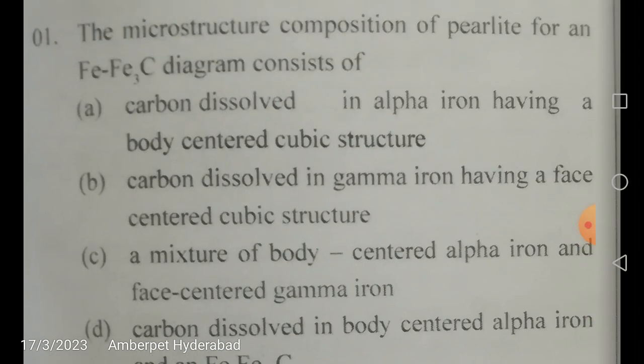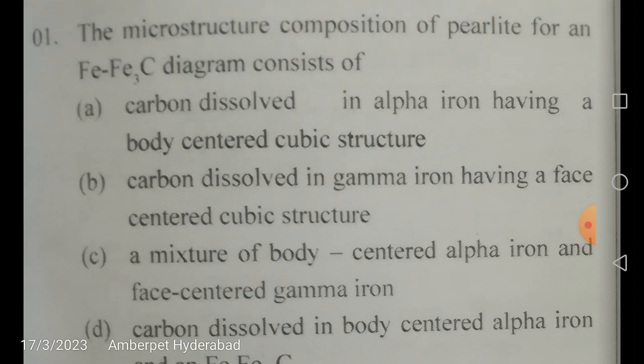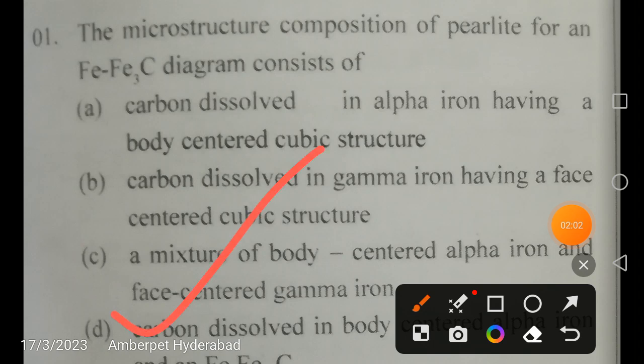Actually friends, here the correct answer is, austenite is unstable below 723 degrees centigrade, which is your eutectoid temperature. So carbon dissolves in alpha iron and cementite, known as perlite, which has a body centered cubic structure. In the body centered cubic structure, we know that there are 8 corner atoms in the unit cell and 1 body center atom. So the correct answer is D.